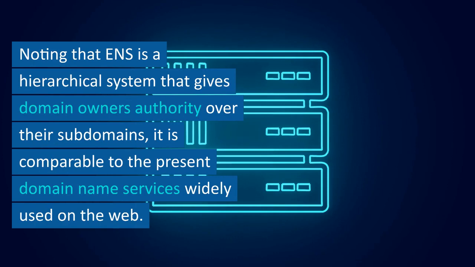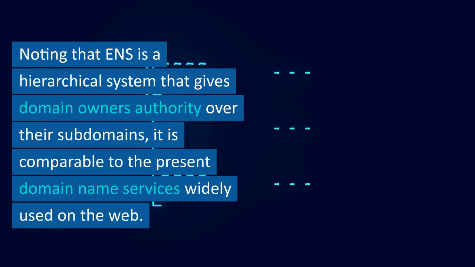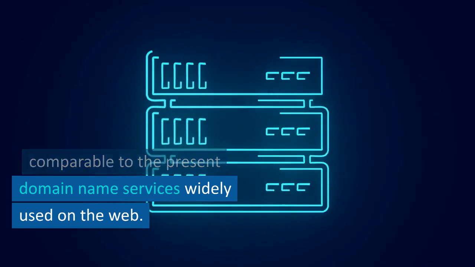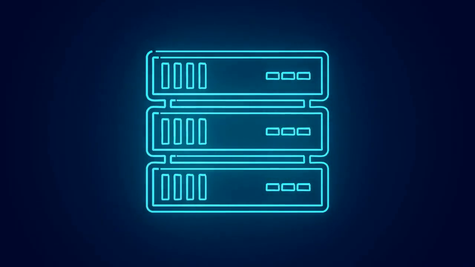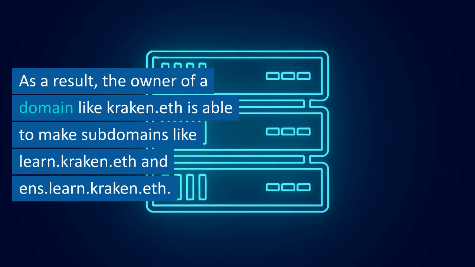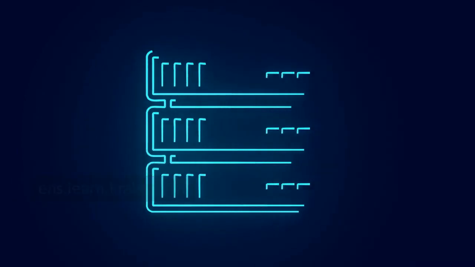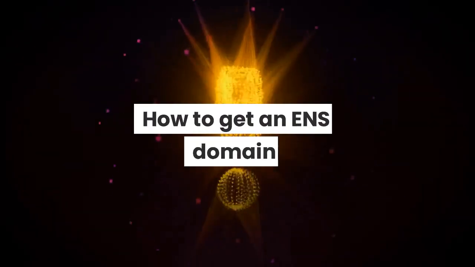Noting that ENS is a hierarchical system that gives domain owners authority over their subdomains, it is comparable to the present domain name services widely used on the web. As a result, the owner of a domain like kraken.eth is able to make subdomains like learn.kraken.eth and ens.learn.kraken.eth.